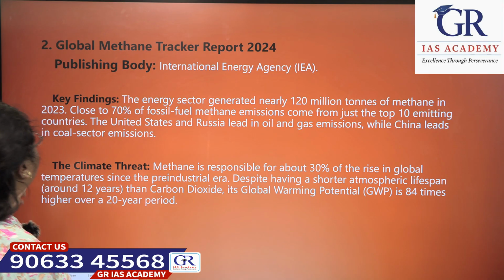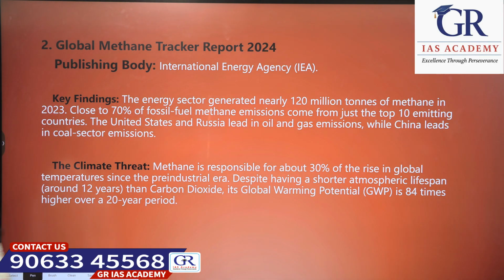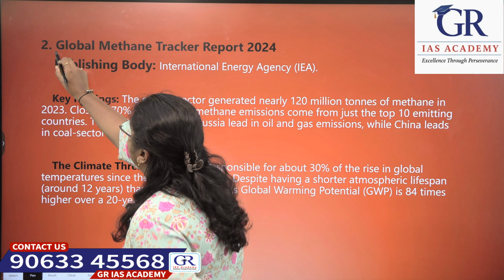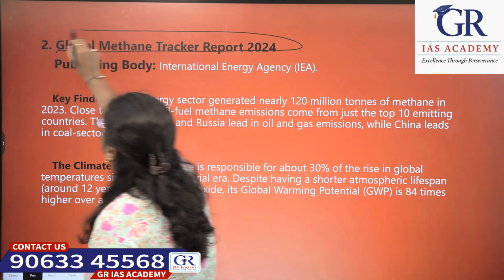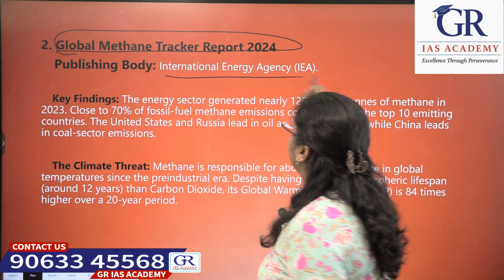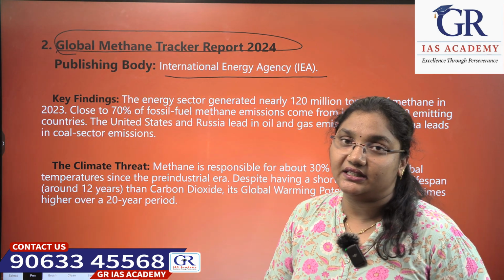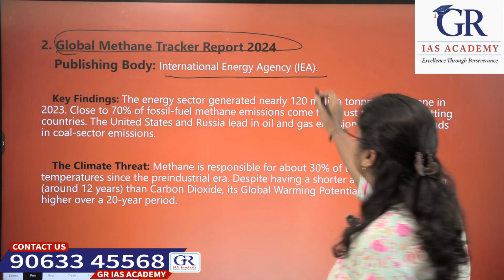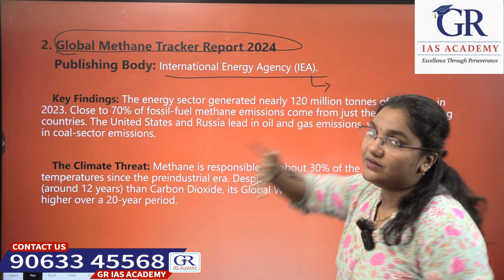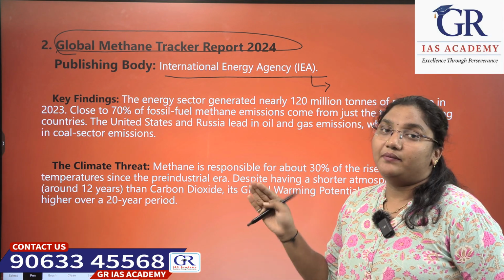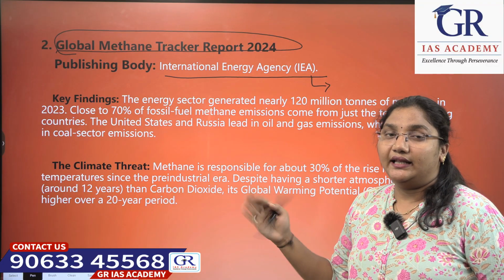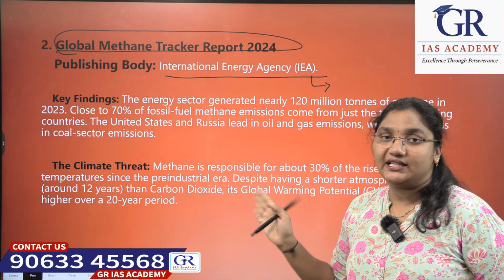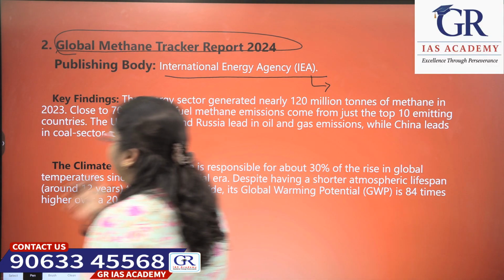Let us see the second one, the Global Methane Tracker Report 2025, which is given by the International Energy Agency. The International Energy Agency releases the report on methane emissions in countries, focusing on the energy sector. What are the key findings?